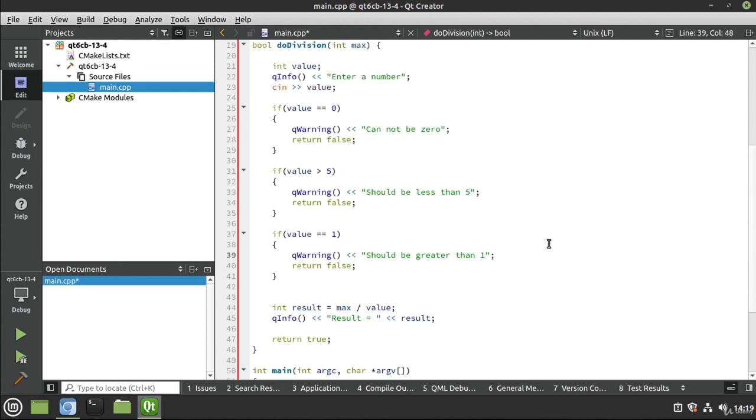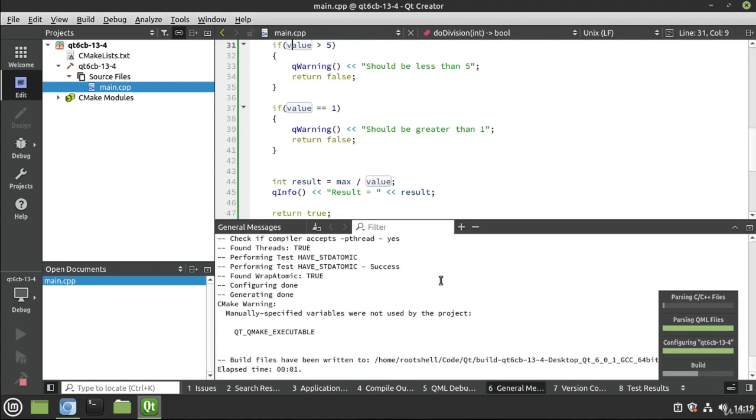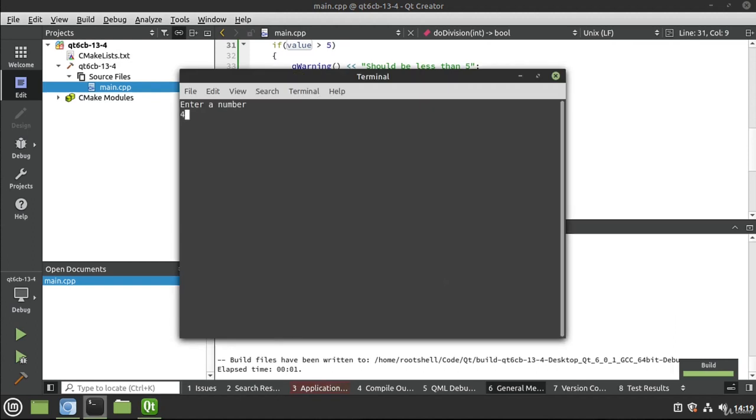So when you look at this code, it seems overly simple. We've just got a couple of if statements here. We're saying, is it 0? Is it 5? Is it greater than 5? Is it 1? And the code actually will work. Let's go ahead and run this. So I'm just going to say 5: should be less than 5. Okay.